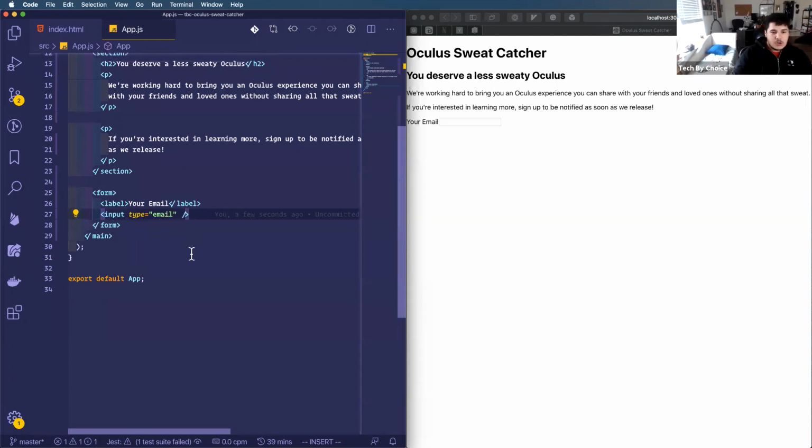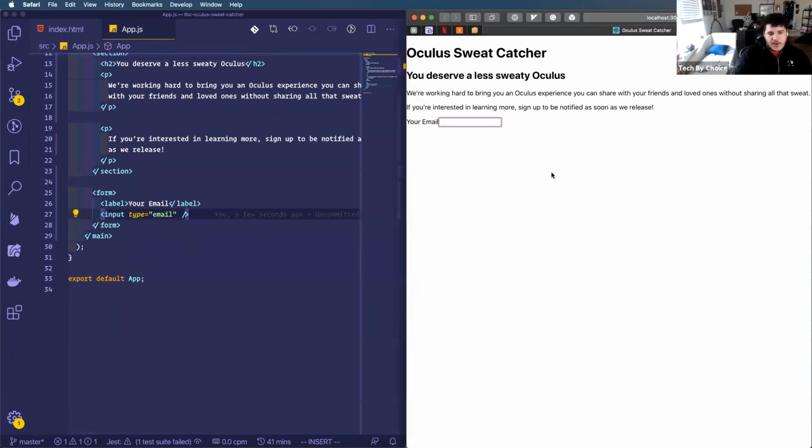And the reason that I do this is so that if I were to write something here on this page and say enter to submit my form, whatever browser you're using will probably already give you an error that says, hey, you should write something that looks like an email on this input.